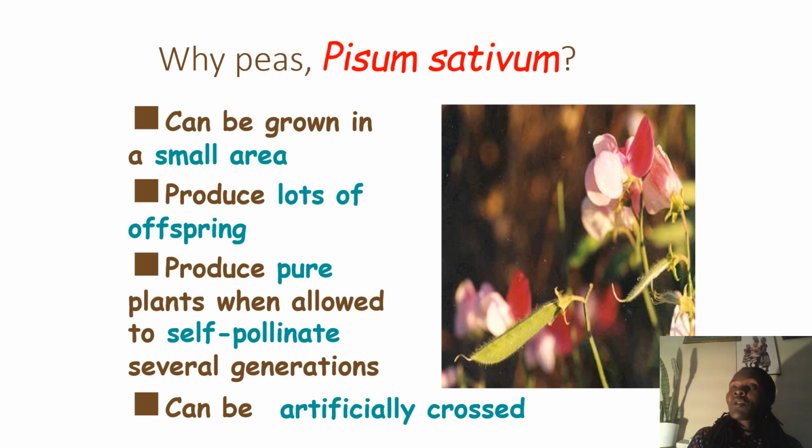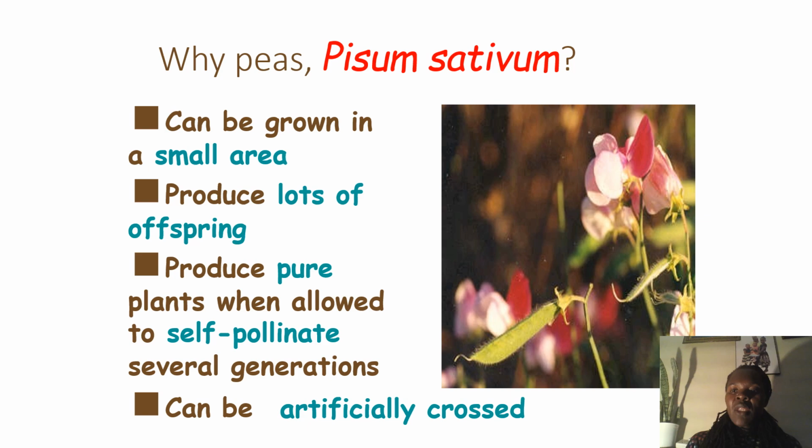So after the parental generations, we had the F1s, the F2s, until the generation which Mendel wished to clearly see how the traits were passed. So it could produce lots of those offspring, the generation that is. And it also produced pure plants when they did self-pollination. So that is what Mendel did. It was self-pollinated, and it will give us several generations.